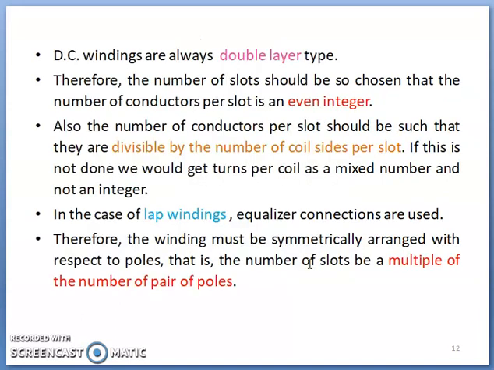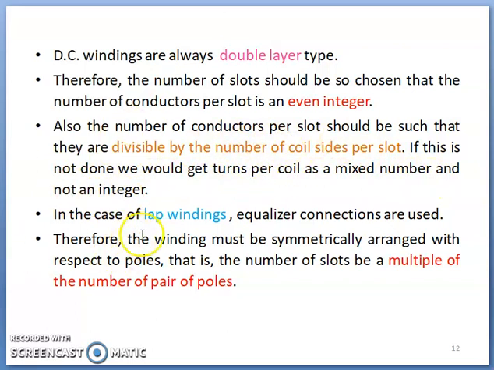Okay, and you know DC winding is usually of the double layer type. The number of slots should be chosen such that the number of conductors per slot is an even integer, because in the case of double layer winding, to have balance, whatever number of slots is decided should suit the given type of winding. The number of conductors per slot should be divisible by the number of coil sides per slot. If this is not done, then we would get turns per coil as a mixed number and not an integer. So this is highly desirable.